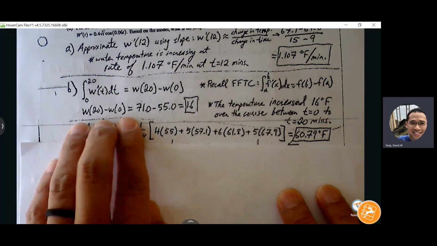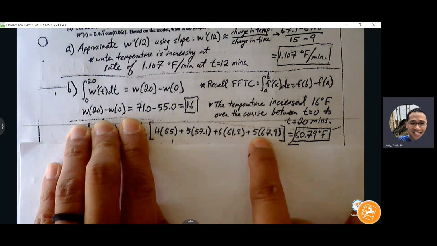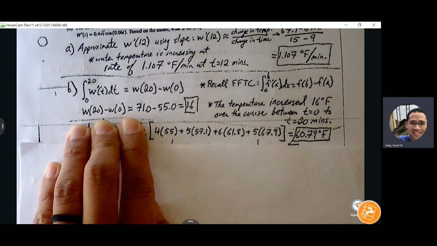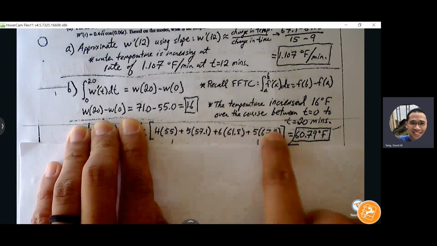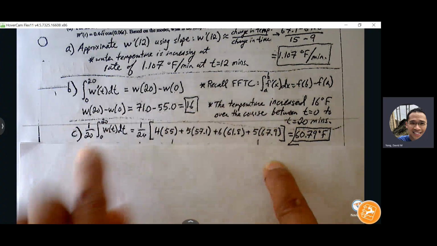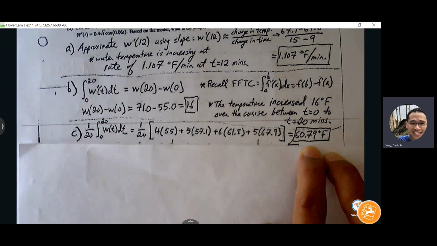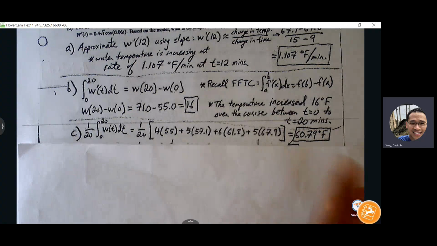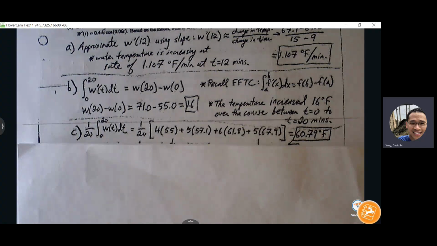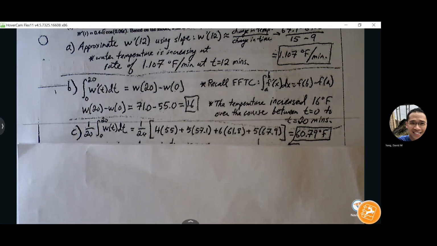So that's going to give us our integral, but we still have to remember that we have to divide all that by 20, right? Because if you add all this up, it doesn't make sense that the average temperature is like 300 degrees, right? That doesn't make sense. You've got to take that accumulation of temperature and divide it by 20. This makes more sense, right? 60 degrees, that feels about right because we're going from 55 to 71, so somewhere between. 60.79 feels like an average temperature that makes sense.